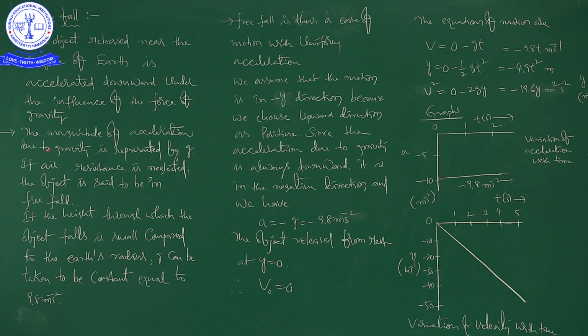So, this point is very important. It is the assumption. It is very important because when we talk about free fall of any object, not only a stone, a ball, or a small piece of brick, whatever it may be. When we are talking about free fall motion, especially in this class, we are going to discuss many things. While discussing all these things regarding free fall motion, one of the important assumptions is we neglect air resistance.